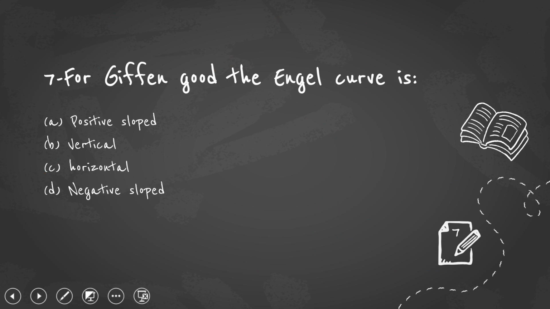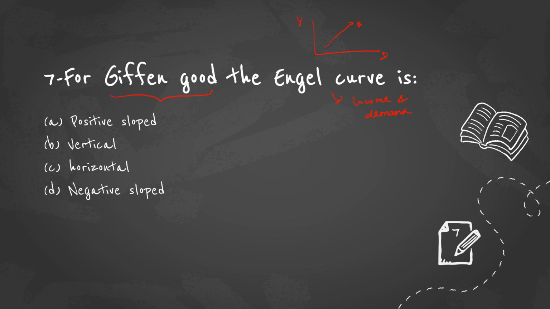For Giffen good, how will the Engel curve be? How will the normal Engel curve be? It is positively sloped because it is the relationship between income and demand. The Engel curve represents the relationship between income and demand. So usually the Engel curve will be positively sloped, but it is not so in the case of Giffen good.